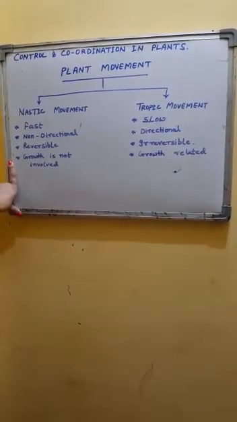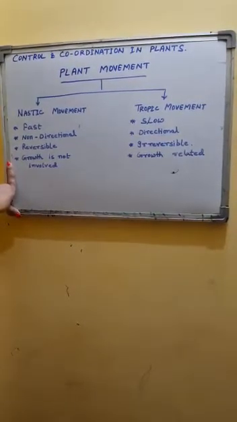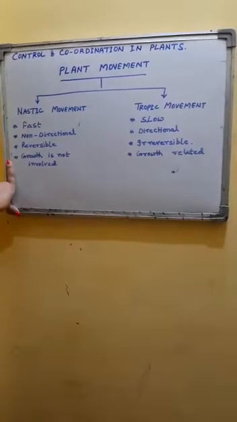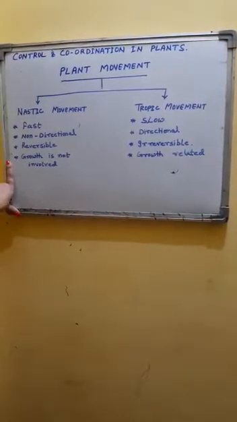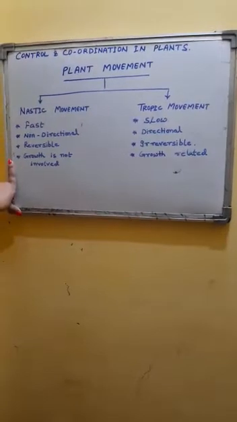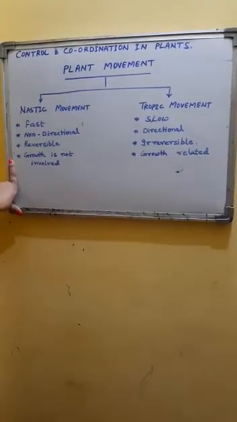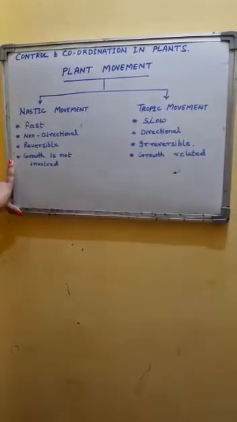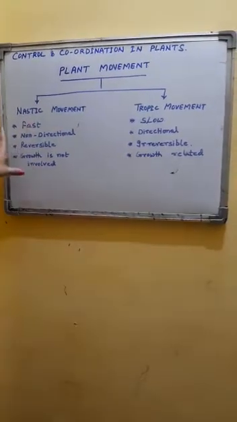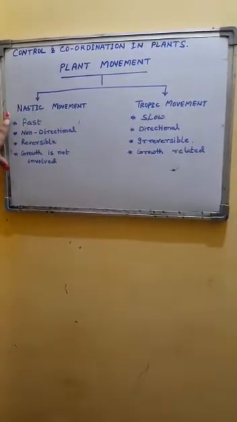The movement is due to the turgor pressure present inside the plant. The turgor movement is the movement of water. So the gain of water or loss of water creates this type of movement. So this is called nastic movement.